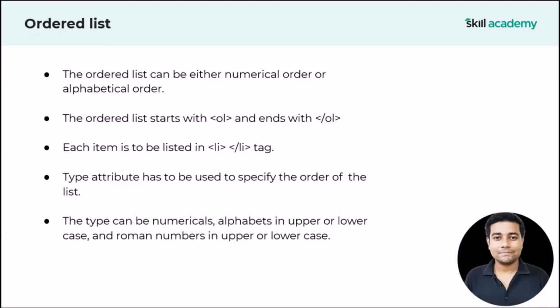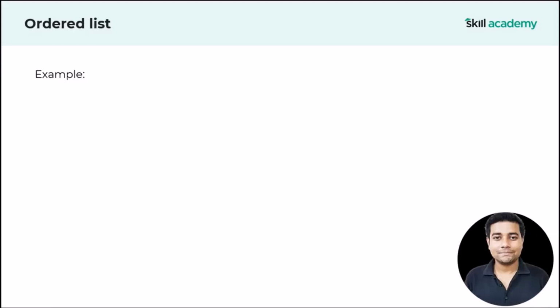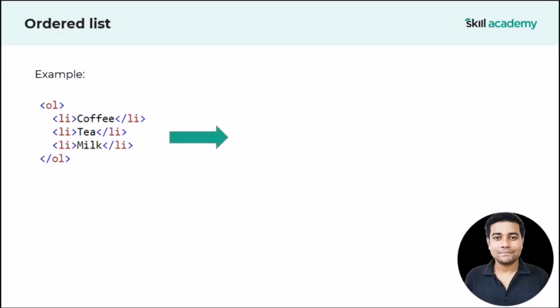One by one I will be showing it to you practically how we can use ordered list and what are the different types of attribute we can use in the ol tag. But the default value of your ol tag will be 1. Always remember, if you are using only the ol tag and not using any attribute, then your default value will be 1. So the default value for type is 1, which denotes numerical. Let me show you a quick example of an ordered list. Suppose this is how we have written our HTML program: ol, coffee, tea, and milk.